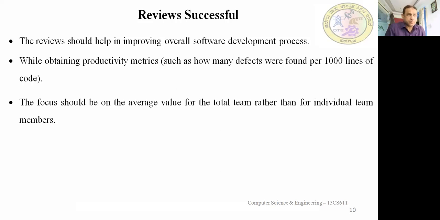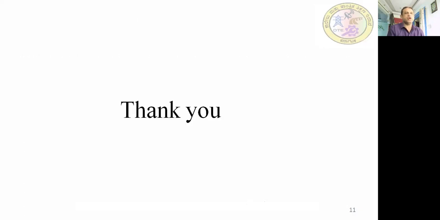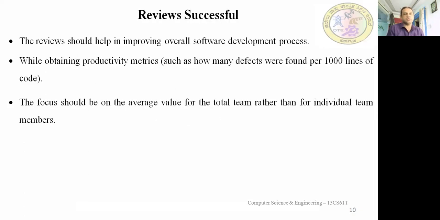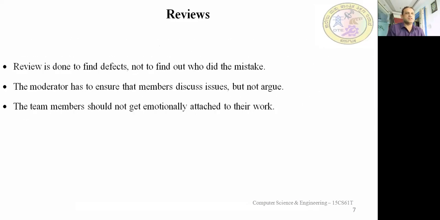The review should help in improving the overall software development process while obtaining productivity metrics. How do we obtain how many defects are found for 1,000 lines of code? We call that productivity. The focus should be on the average value for the total team rather than for individual team members. So we should calculate the productivity based on the average and not on individual team members. That is what we have discussed about making reviews successful. These are the things we needed to discuss in today's class.